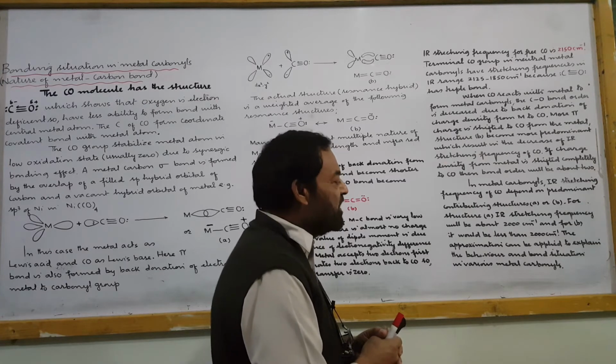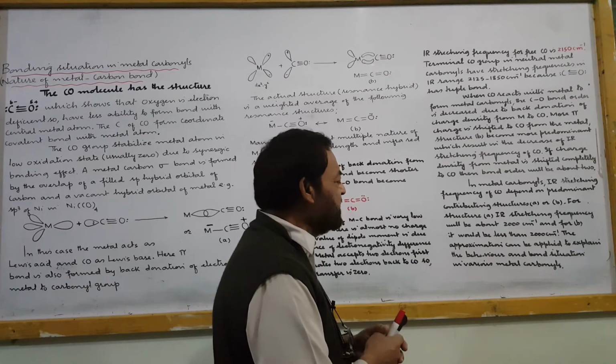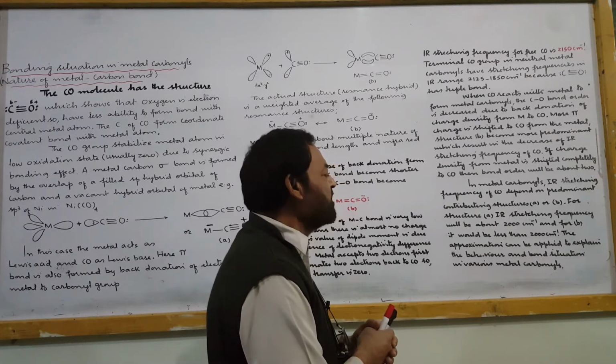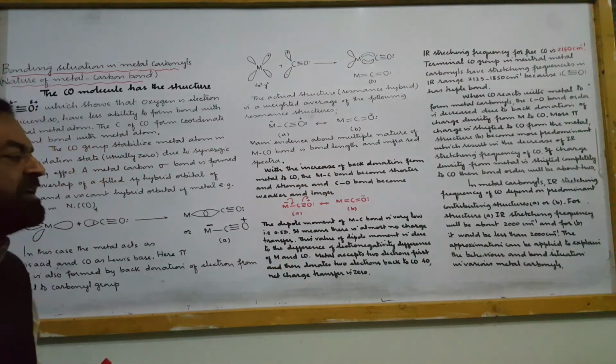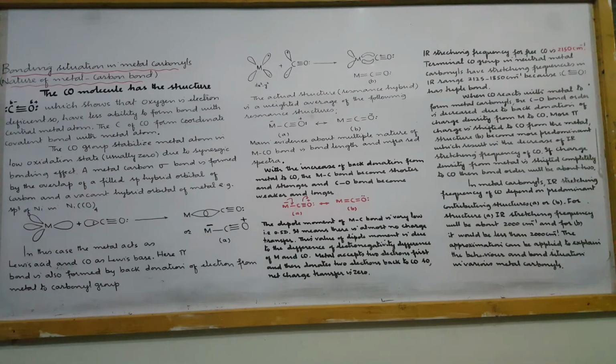The unit of wave number is per centimeter. The approximation can be applied to explain the behavior and bond situation in various metal carbonyls. We will discuss next the explanation with real examples.